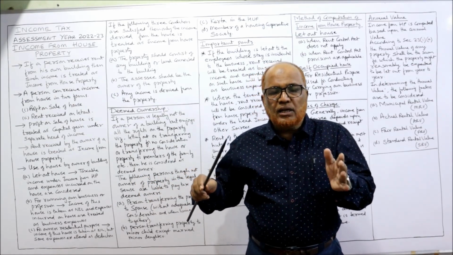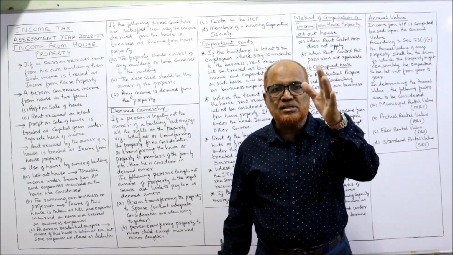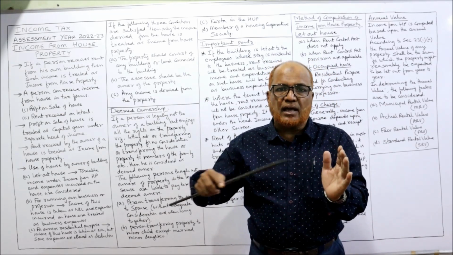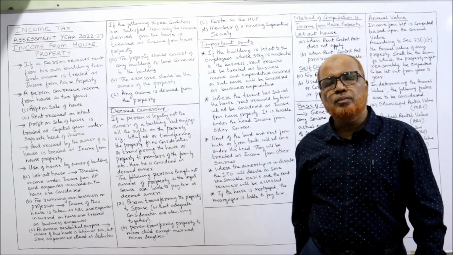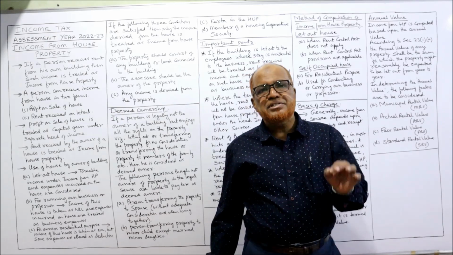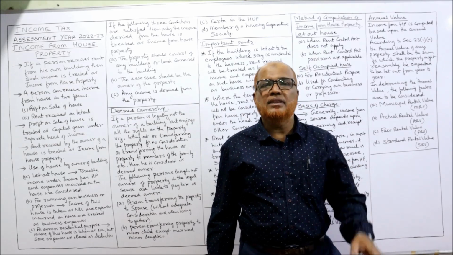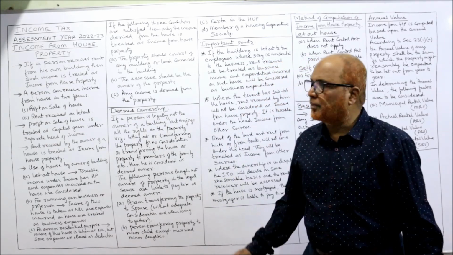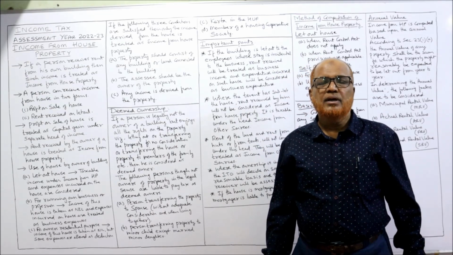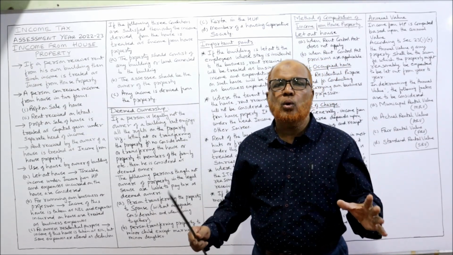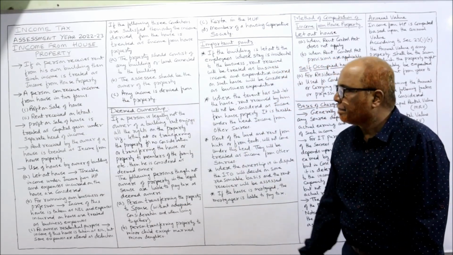So income from house property will be there only if there is a construction, if there is a building or land which is connected to the building. Secondly, the assessee should be the owner of the house property. Second condition, the property should be owned by the assessee. Then only it will be taxable income from house property. Any income derived from the property, the person should derive some income. If these three conditions are satisfied, then only income will be treated as income from house property.